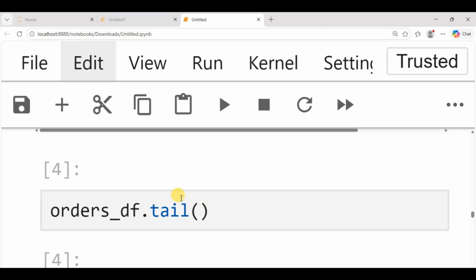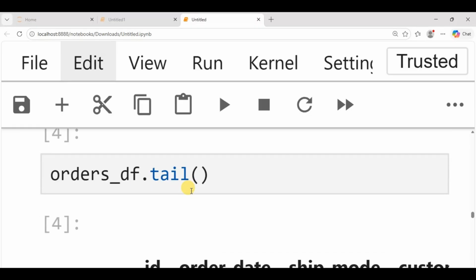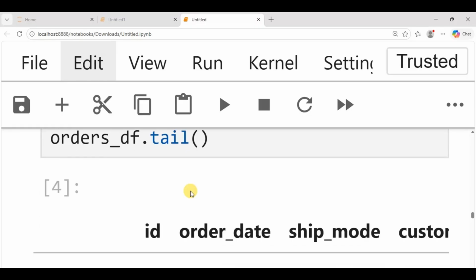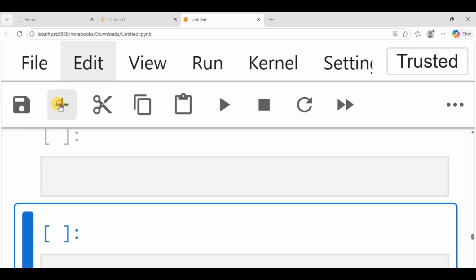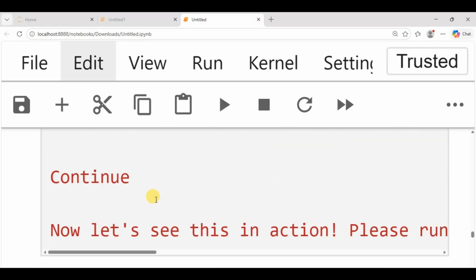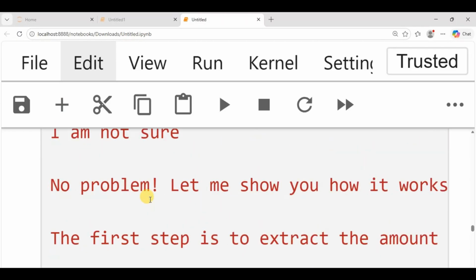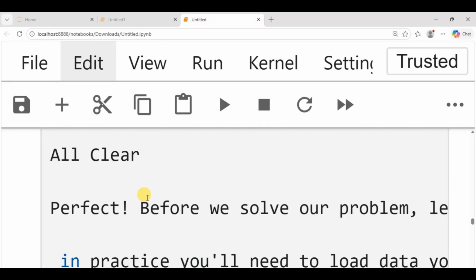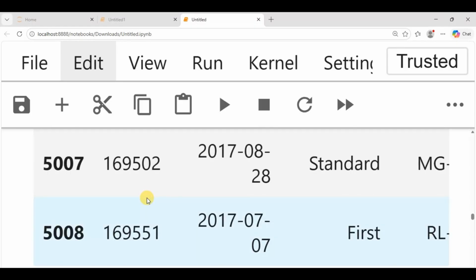Now if you want to get the number of rows and columns that this data set has, what are you going to do? You are going to use dot shape. Dot what? Dot shape.